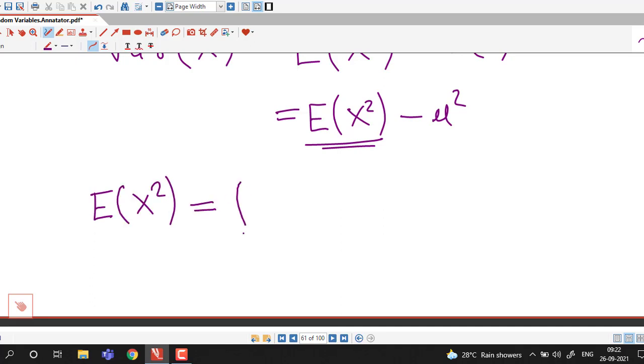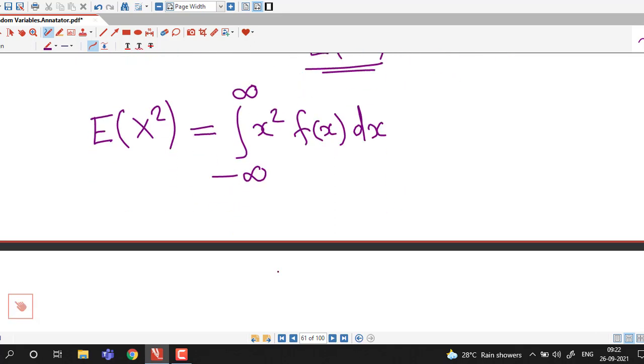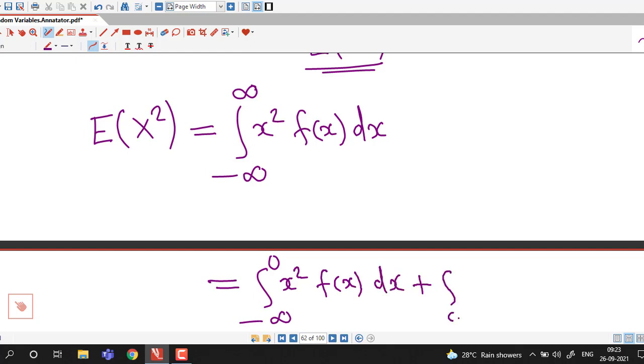So this is equal to minus infinity to infinity x square times probability density function of random variable x. So here also we write this integral as a sum of two integrals, minus infinity to 0 x square fx dx plus 0 to infinity x square fx dx.